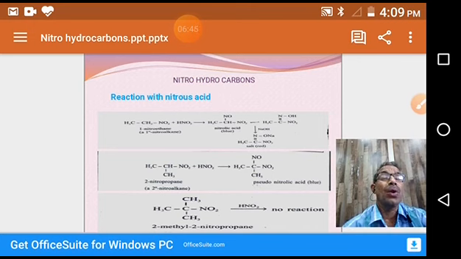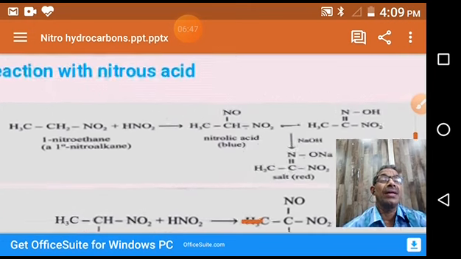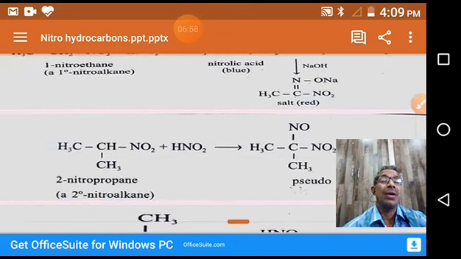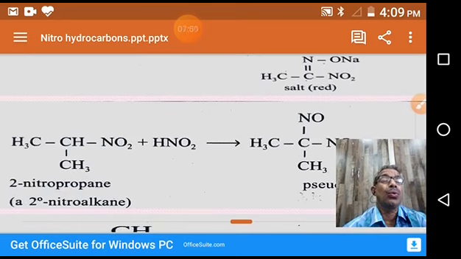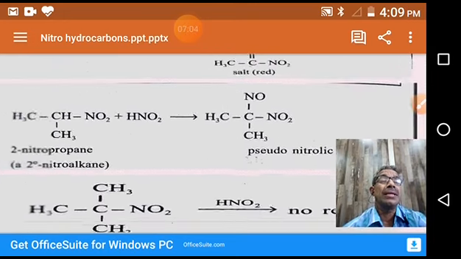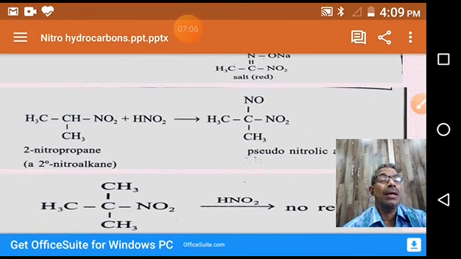A primary nitrohydrocarbon, when it reacts with nitrous acid, first gives a blue compound, which on dissolving in NaOH solution gives a red color solution. Whereas a secondary nitrohydrocarbon with HNO2 gives only a blue color solution. It doesn't dissolve in NaOH, that means it doesn't give a red solution.